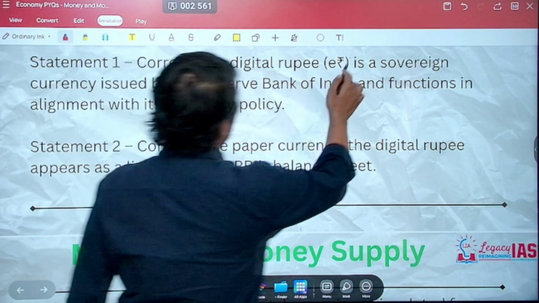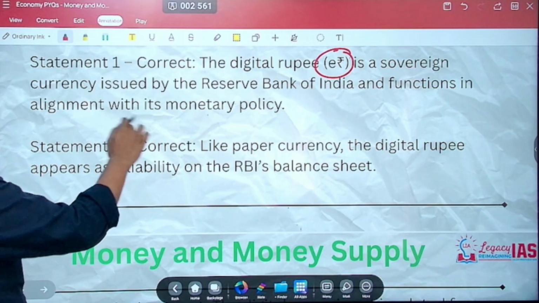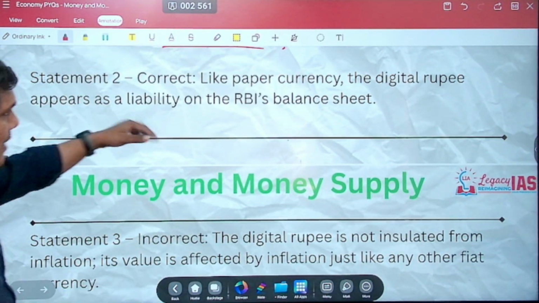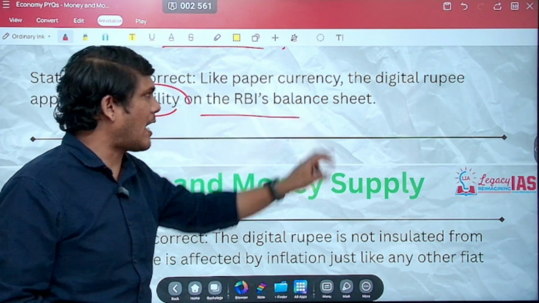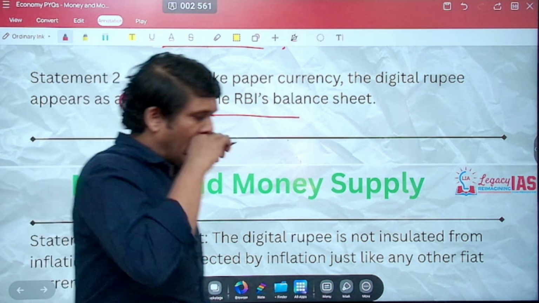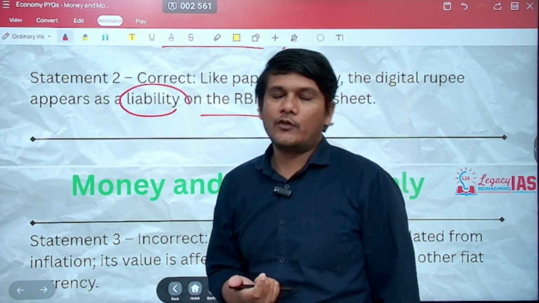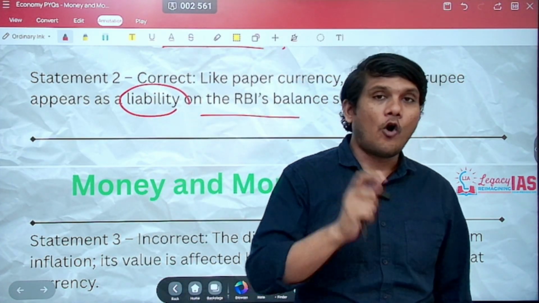As I mentioned, e-rupee is a sovereign currency issued by the RBI and functions in alignment with the monetary policy of the Monetary Policy Committee. Like the paper currency, digital currency also appears as a liability on the RBI's balance sheet. Another thing to understand is, on the rupee note, the hard cash, you have the governor of RBI's signature. On top, what is written?